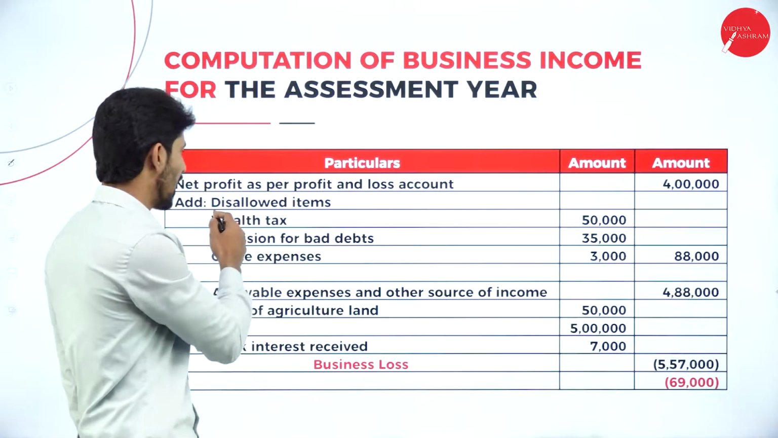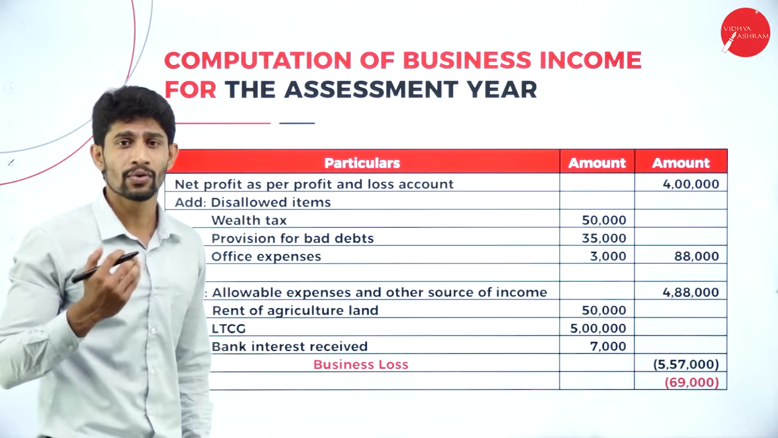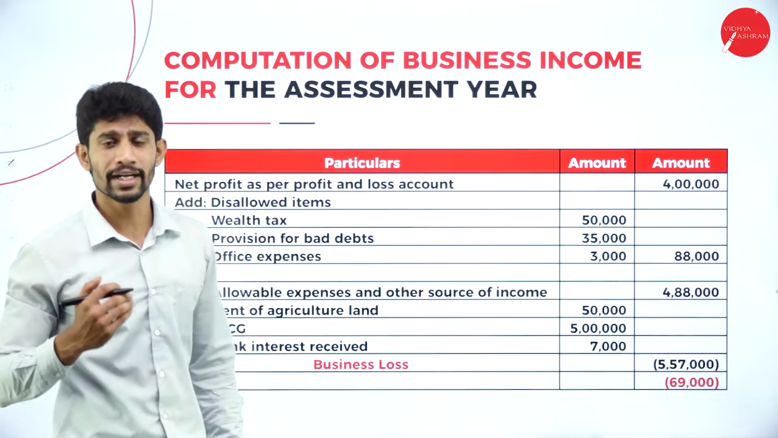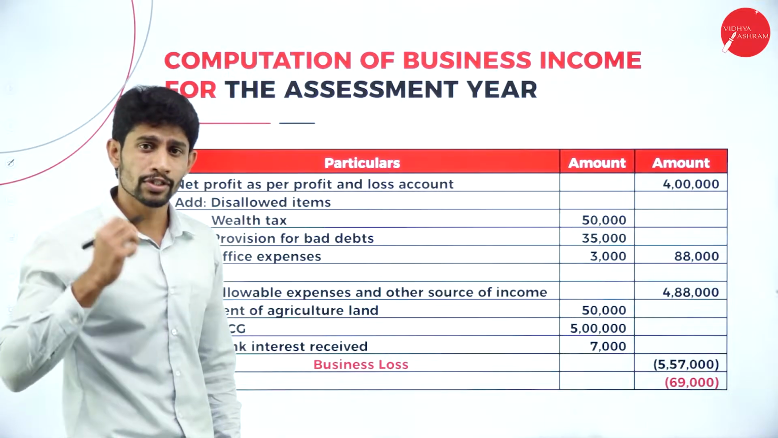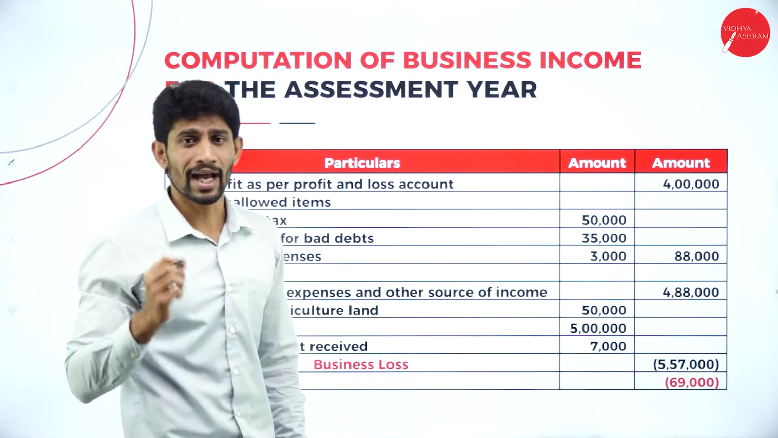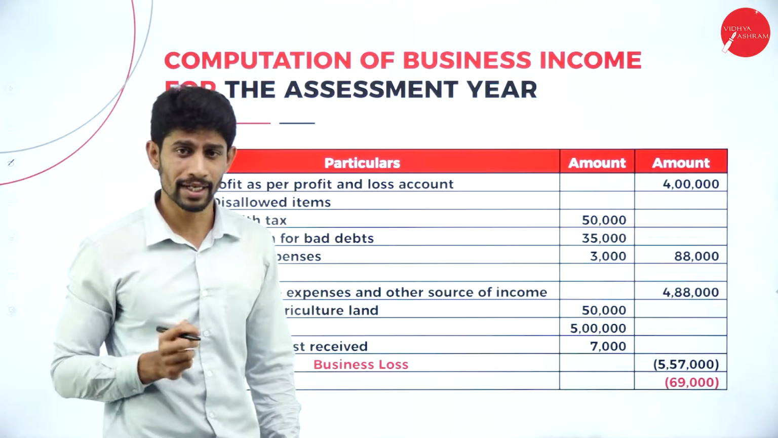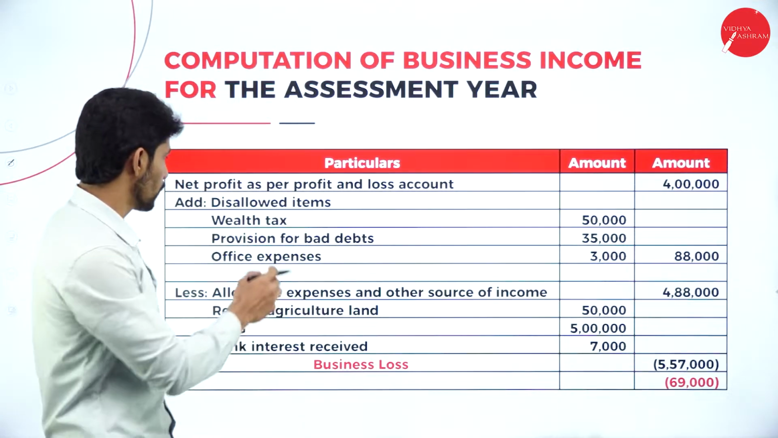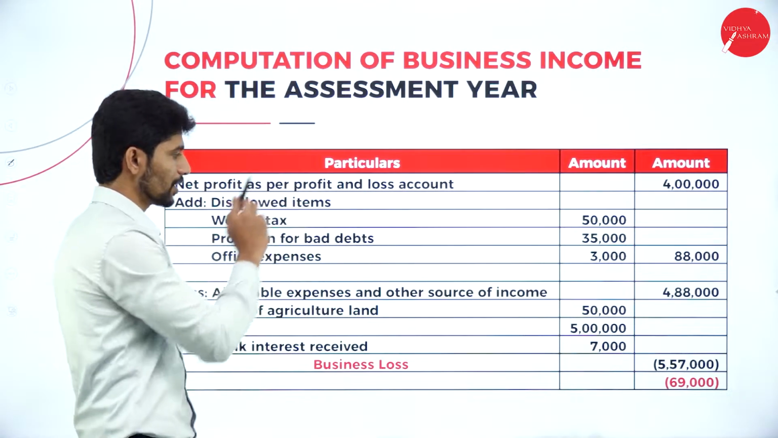For that, add disallowed items. So what are these disallowed items? Disallowed items are the items which are not supposed to be included as expenditures in the P&L account, but they are included in the expenditure side. So what are we supposed to do? We are supposed to add back those expenditures to the net profit.